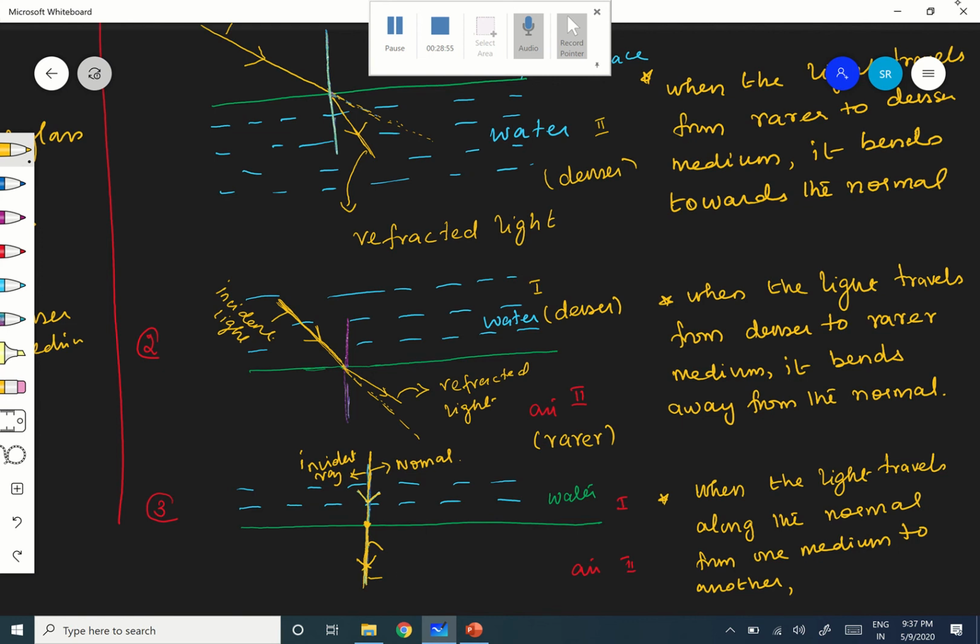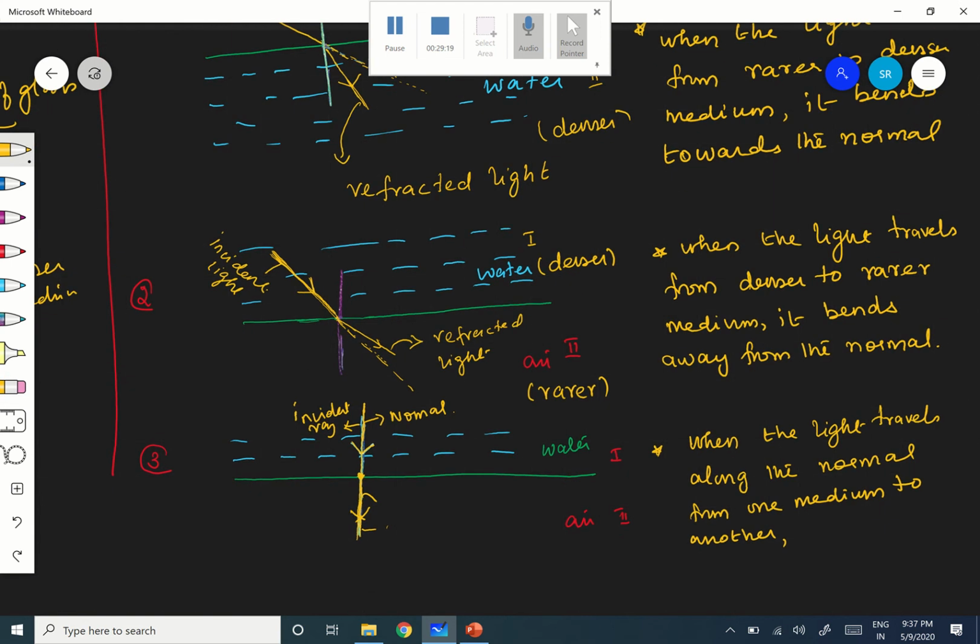This is nothing but the refracted ray. Are you following? This is the incident ray. When the light travels along the normal from one medium to another, no change.